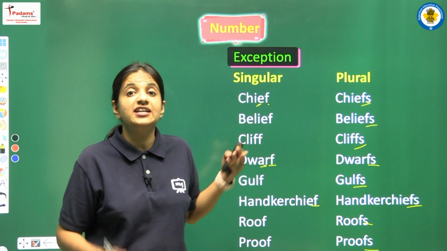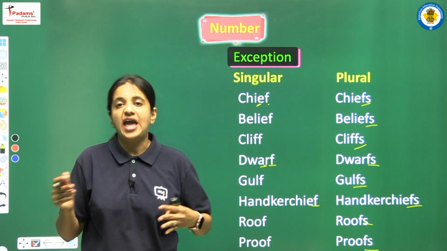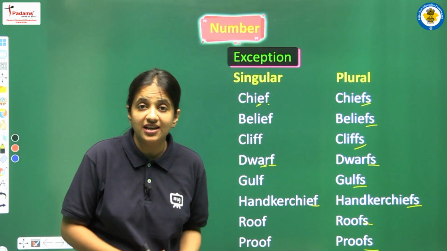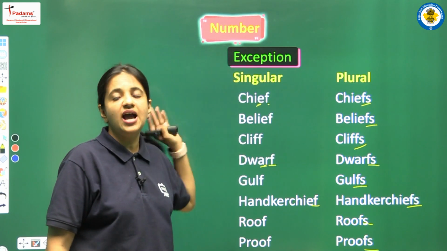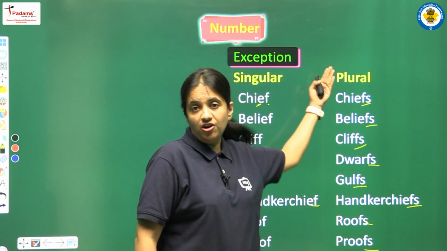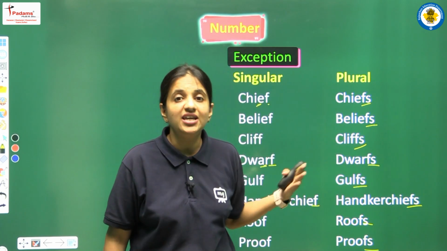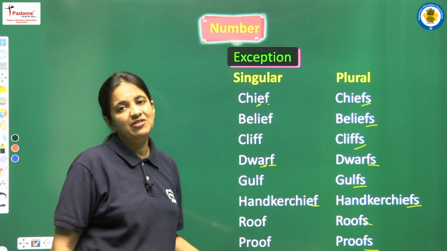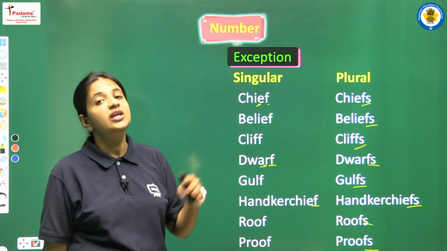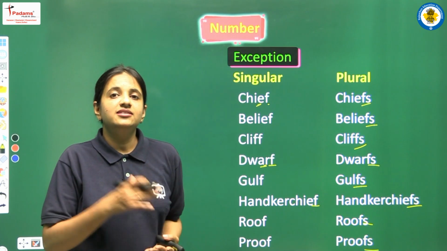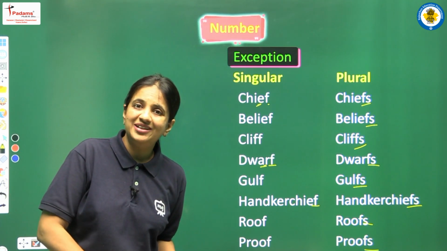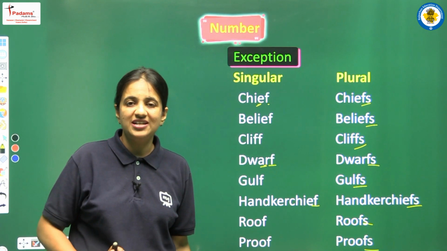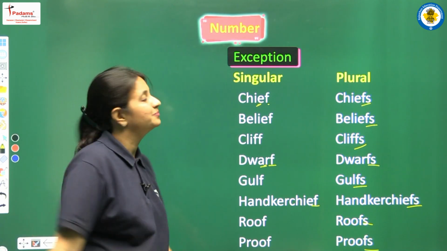Okay, so these are the exceptions to this rule, that if F or FE is there, just remove these letters and add VES. In all these words, yes, we have F but still we are not removing F, we are not adding VES, we are just adding S. Exception means the words where the rule is not at all applicable. So learn all these exceptions as well as all the rules.